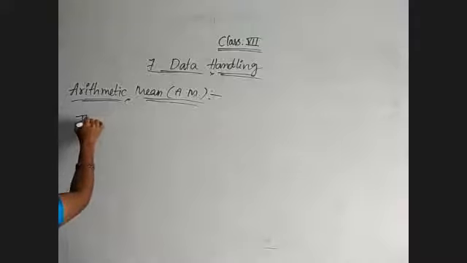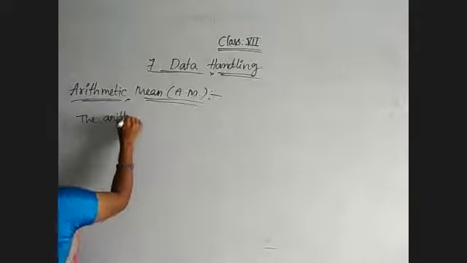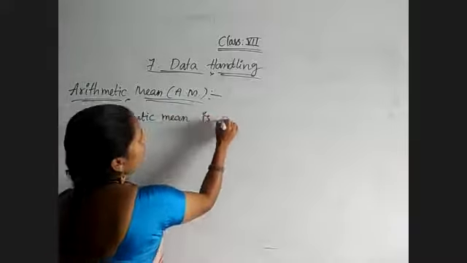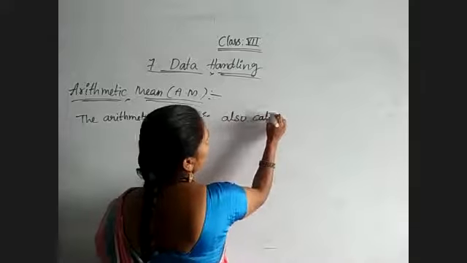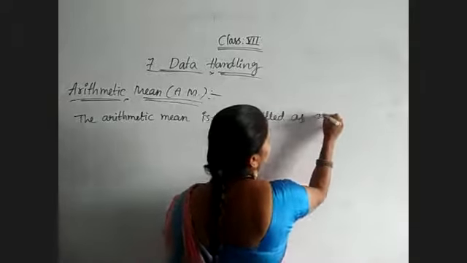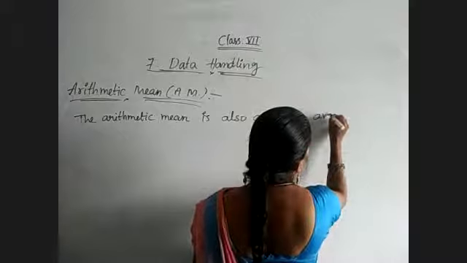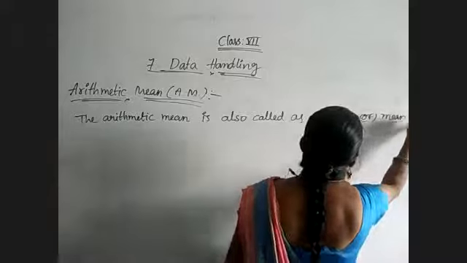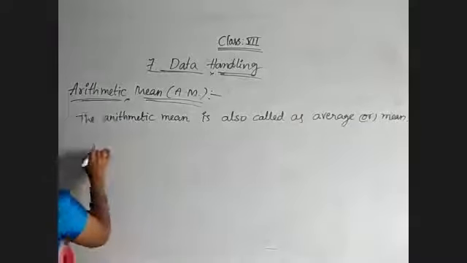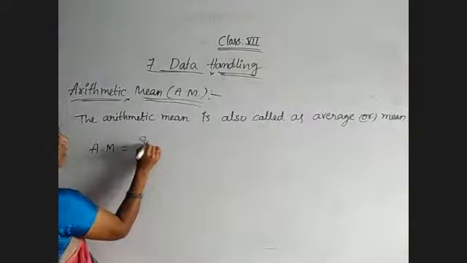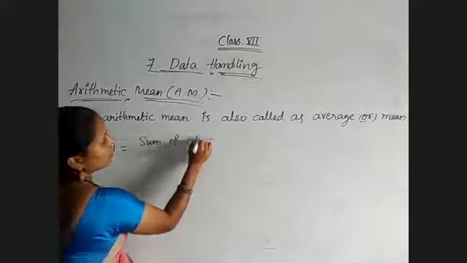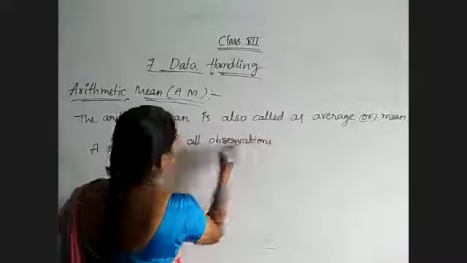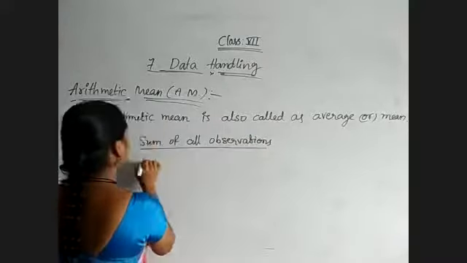So the arithmetic mean is also called average or simply mean. It is given by the formula: arithmetic mean is equal to the sum of all observations by the number of observations.